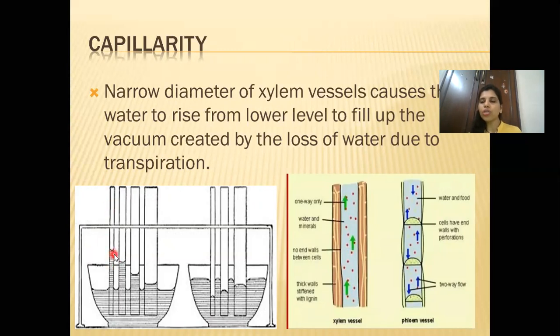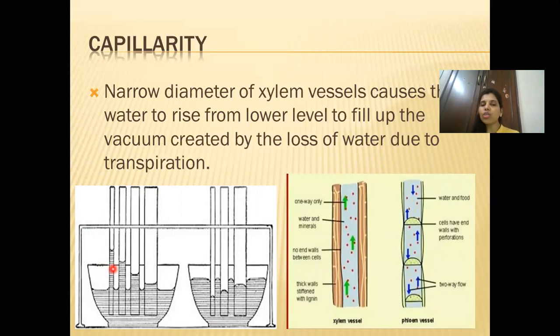The level of mercury is higher. Why is the level of mercury higher? Because its diameter, or you can say its circumference, is less. That's why the rise of mercury in this particular tube is comparatively higher.